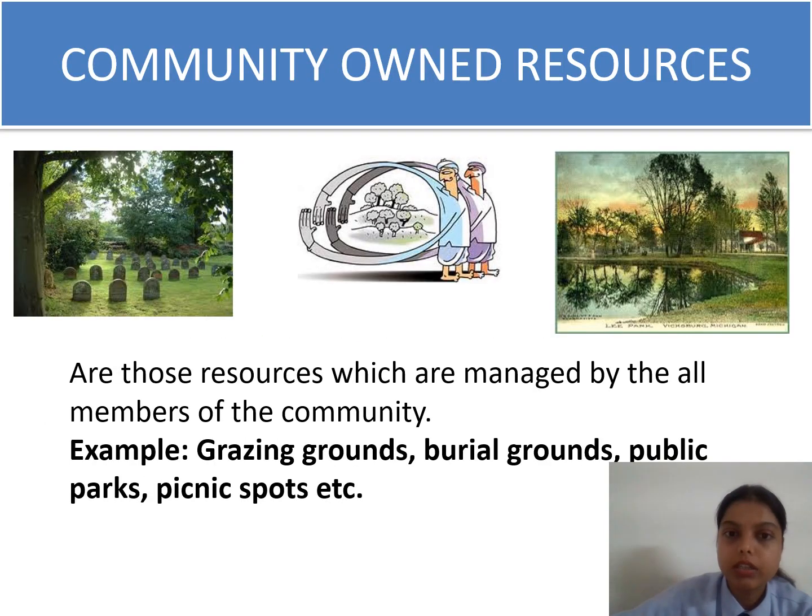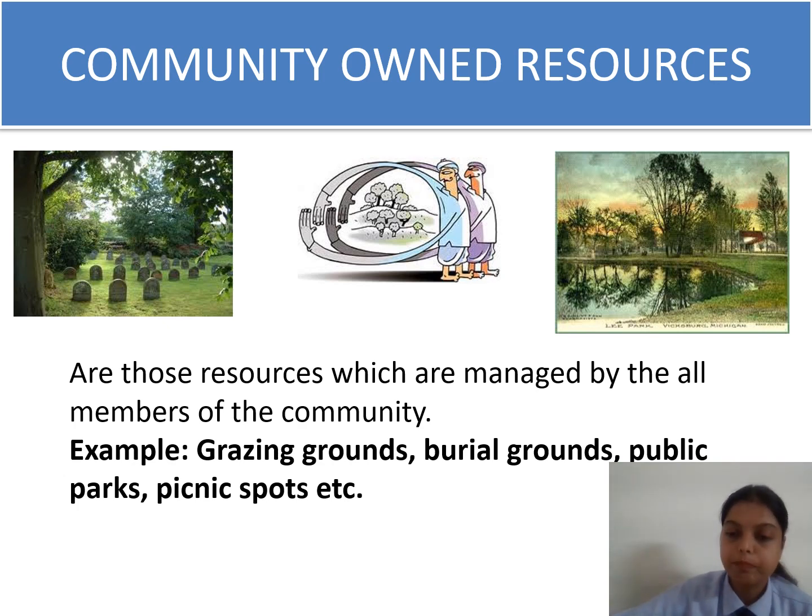Next one we have community owned resources. Community owned resources are those resources which are managed by all the members of the community, like grazing grounds, burial grounds, public parks, picnic spots, etc. For example, if there is a village and all the villagers take their cows and buffaloes to graze in a ground, that is their particular grazing ground.